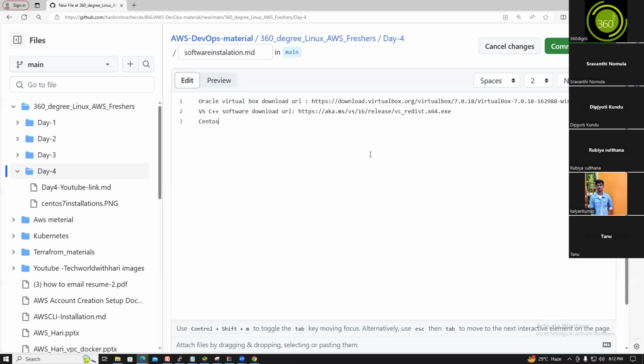And for the CentOS 7 ISO image download URL, download CentOS 7 ISO. This is the download, copy paste.